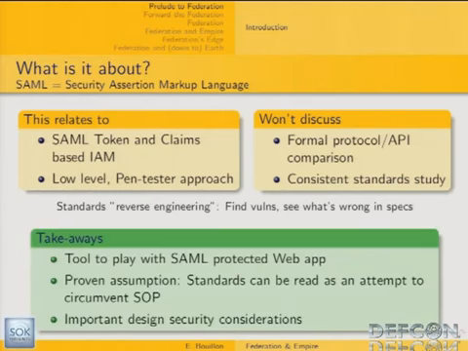So what are going to be the takeaways of this presentation? First, adapted tools to have classical web application scanners better cope with SAML-protected web applications. Then I'm going to demonstrate an assumption, which is that the involved standards can be read as an attempt to circumvent the same origin policy. I'm going to show a demonstration about that. And finally, some important security considerations that you might have in mind before joining or creating such a federation.